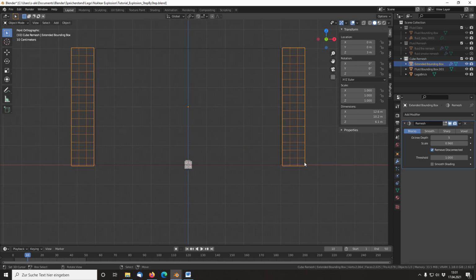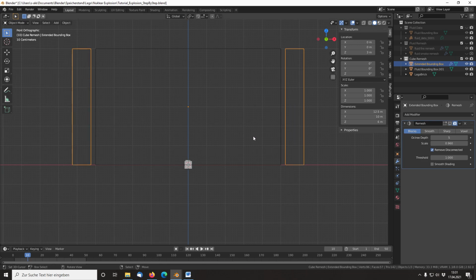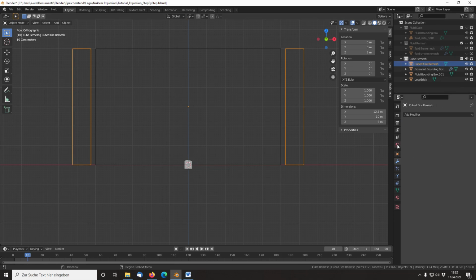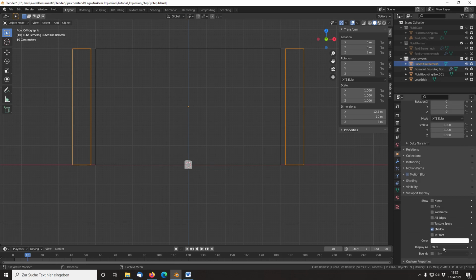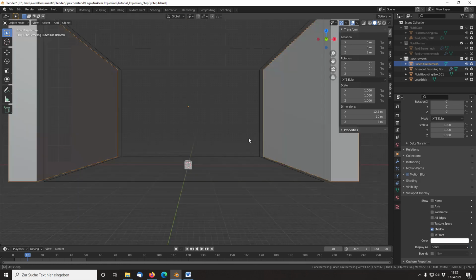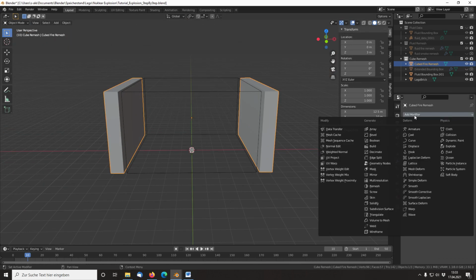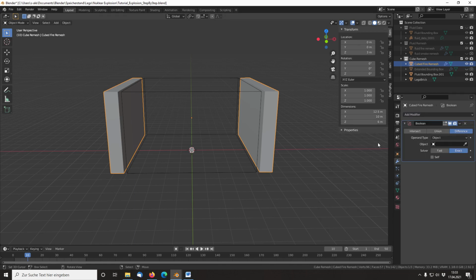Make sure that the created mesh does not overlap with the fluid bounding box. We can now delete the remesh modifier of the extended bounding box, but remember the settings for later. Next, duplicate the extended bounding box and call it cubed fire remesh. Delete the remesh modifier if not done earlier. Add a boolean modifier, set the mode to union and the solver mode to fast. Otherwise it will take some time.